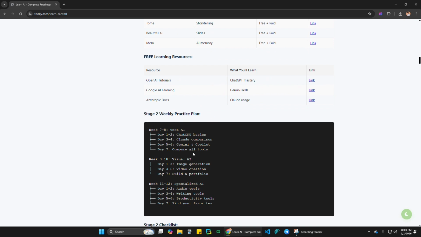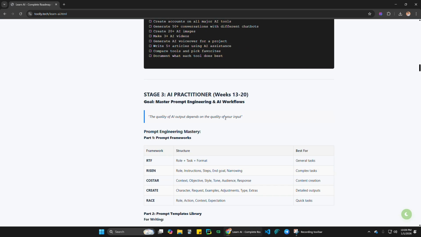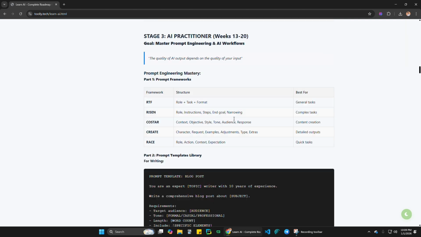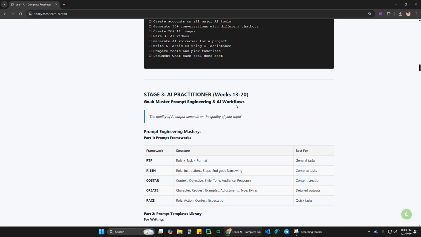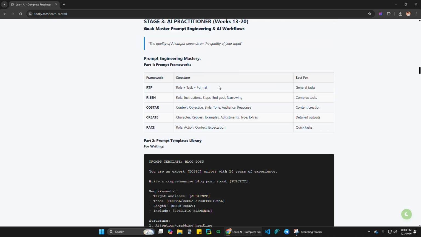Weekly check. Okay, so here is stage 3, where you learn to master prompts and AI workflow. Here is the prompt role if you want general talks, and role tags format if you want complex tasks.